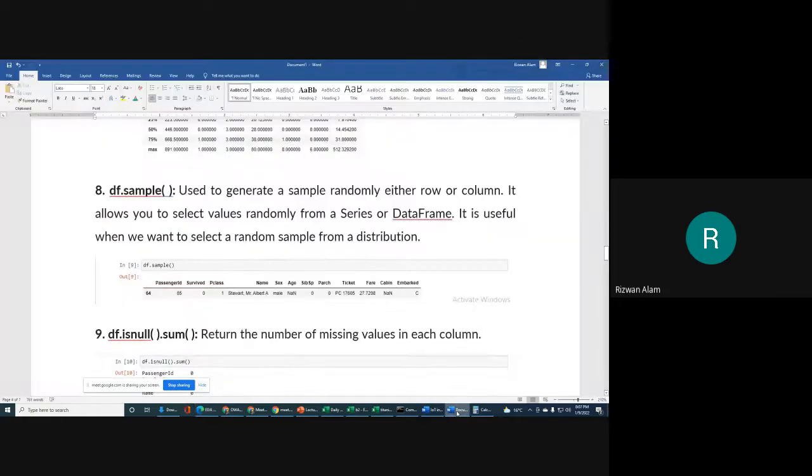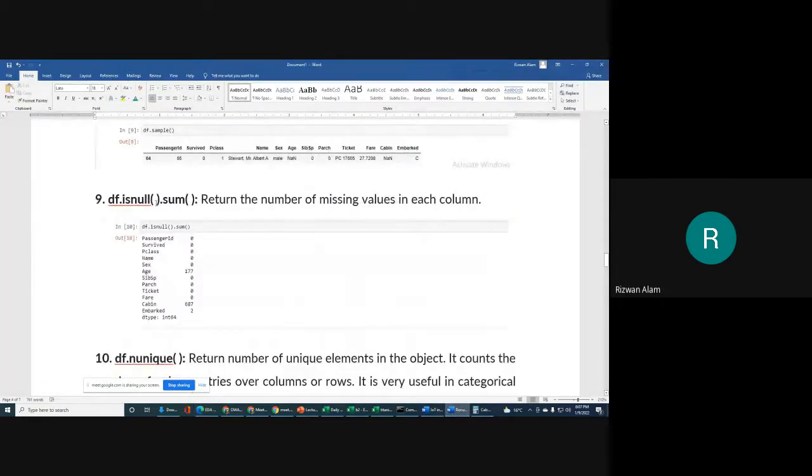Okay. So next we have isNull.sum. That is important for EDA. df.isNull means it will check whether each value is null or not, and .sum means it will sum all the values which are null. So it returns the number of missing values in each column.